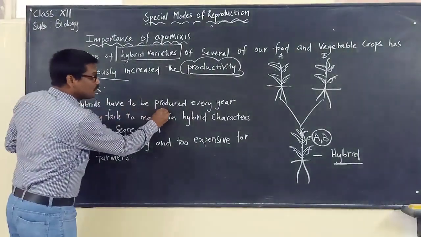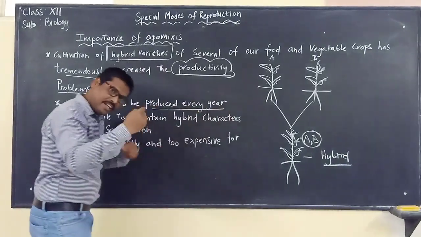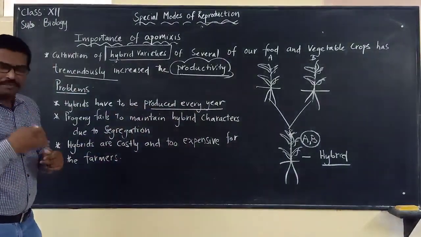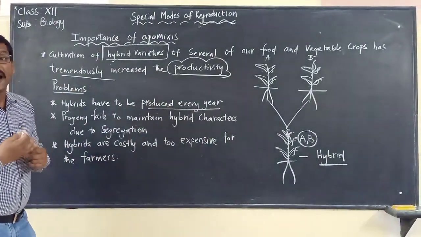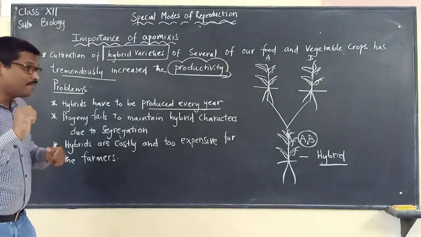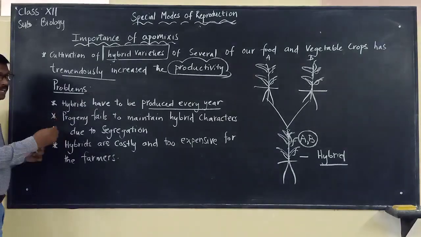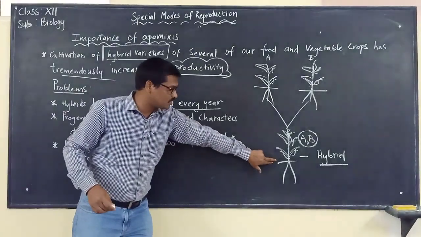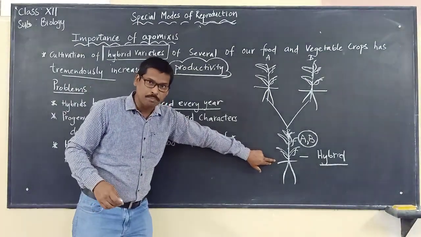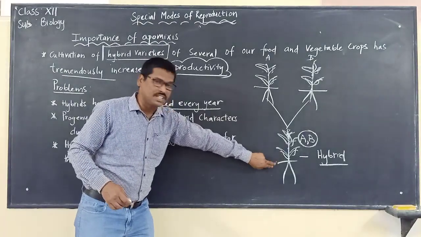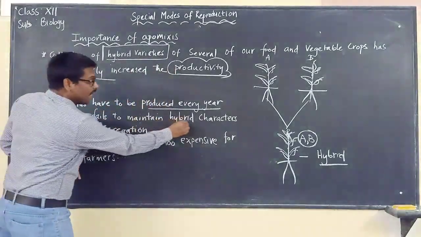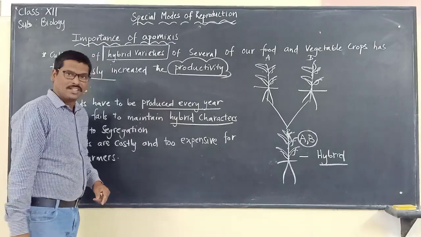Hybrids have to be produced every year. Why do we have to produce the hybrids every year? It is because the progeny, the offspring, fails to maintain hybrid characteristics.